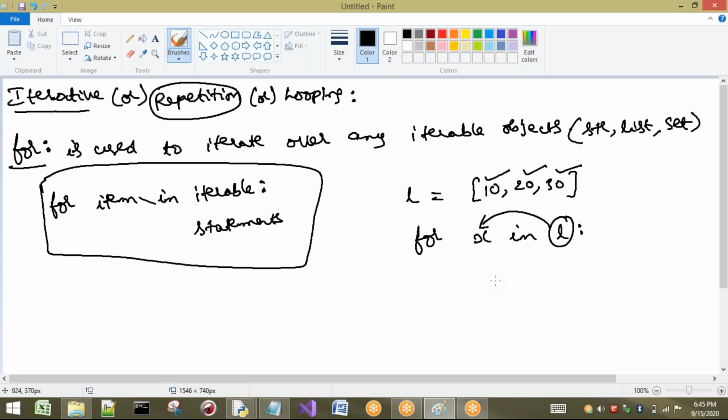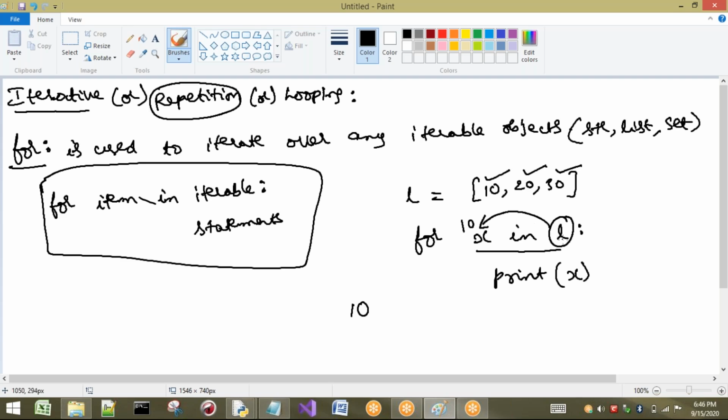That means in the first loop, for example, I'm going to print the values. Print X, I am going to write here. So what happens for X in L? Is X present in L? No. The meaning of this is that for every value in L, that value will be stored in this X. First it is going to store 10. So the first value is stored in X and I am going to print it. So 10 is going to be printed.